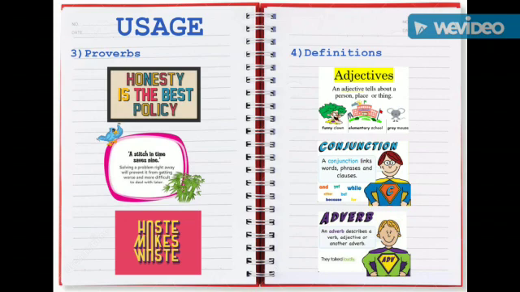Last but not the least, in definitions too, we use present indefinite tense. For example, an adjective tells about a person, place, or thing. A conjunction links words, phrases, and clauses, and an adverb describes a verb, adjective, and other adverbs. Again, it needs to be reminded that here too facts or truths have been described through these definitions. So, in all the cases that have been discussed, more or less the same content is there. That is a regular repeated action or a general fact. That is why this tense is used in all of them.